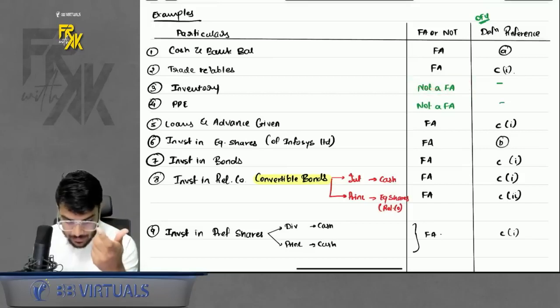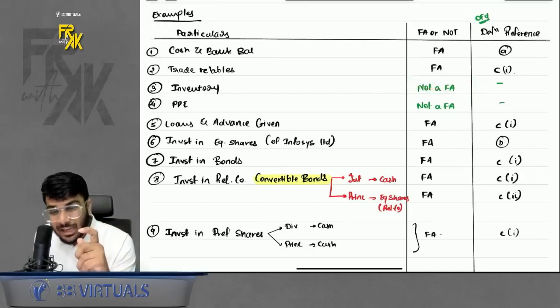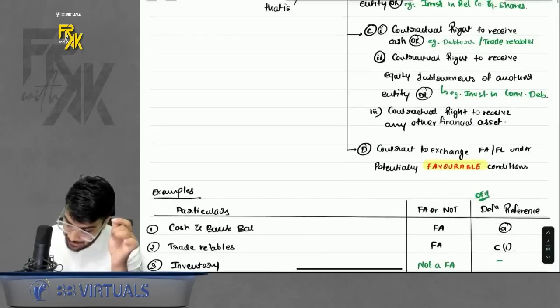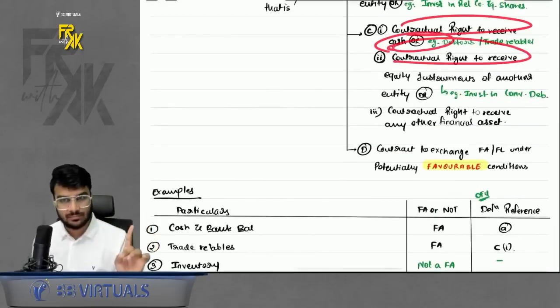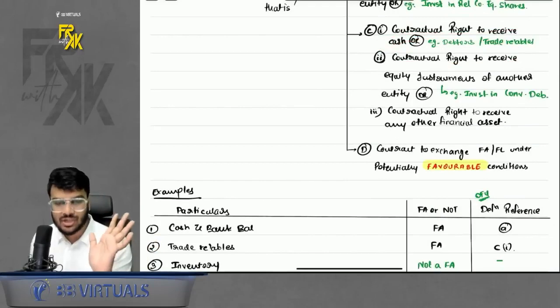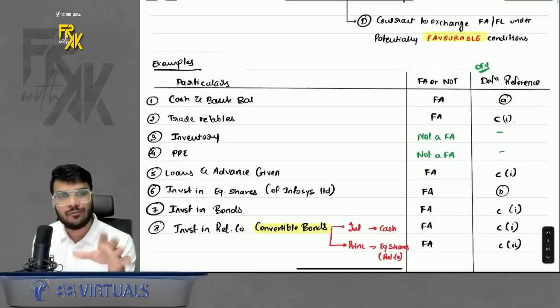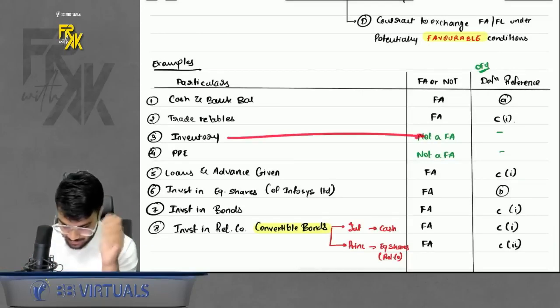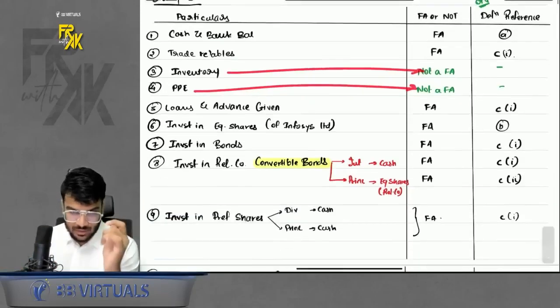Sir, why? See, they have not mentioned whether it can be converted into cash or not. If you sell inventory, you will receive cash. But is there a contractual right to receive cash? The answer is no. No one has promised to give cash against inventory, right? There is no contractual right. Of course, it can be converted into cash, but there is no contractual right. So inventory is not a financial asset. Same applies with PPE, not a financial asset.